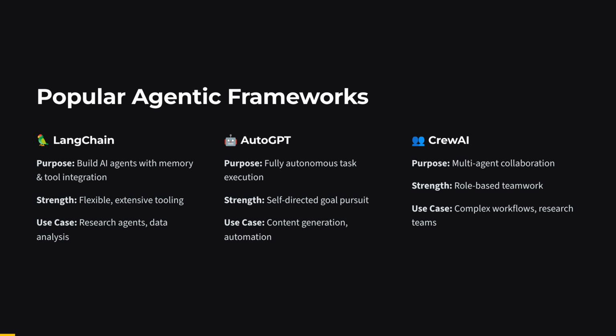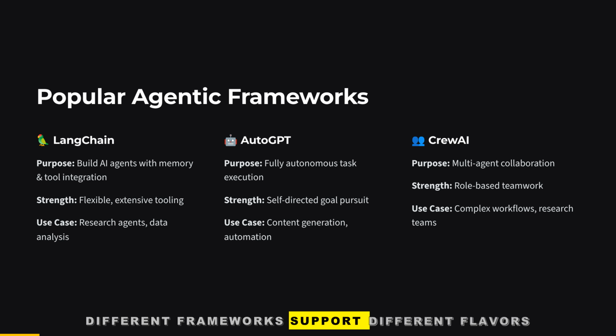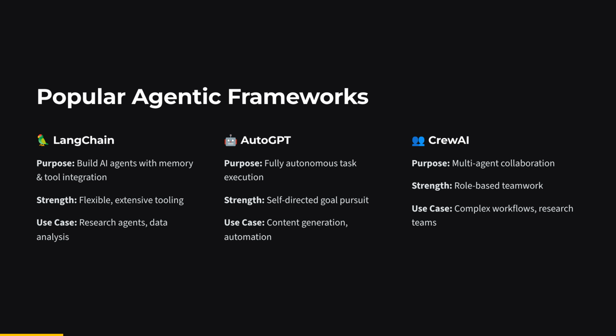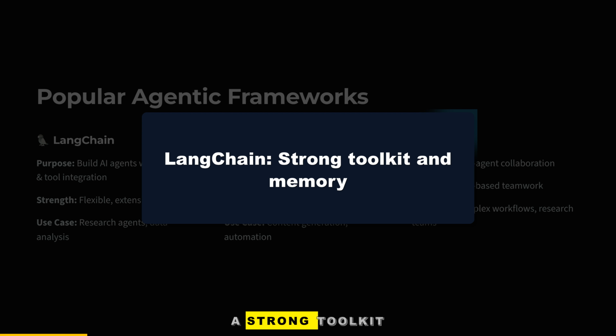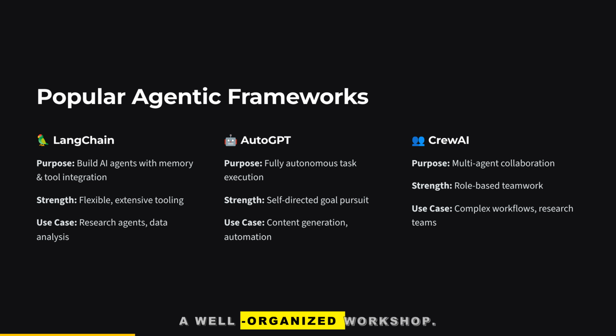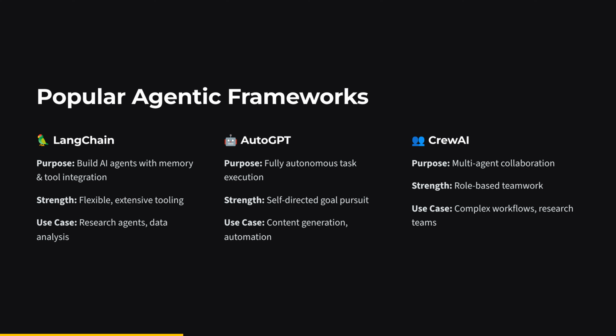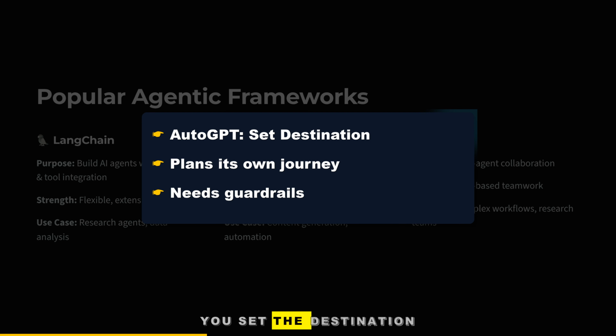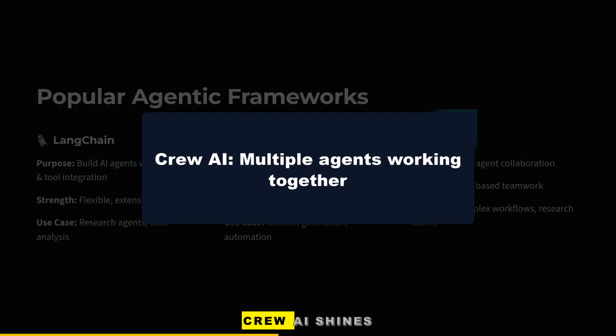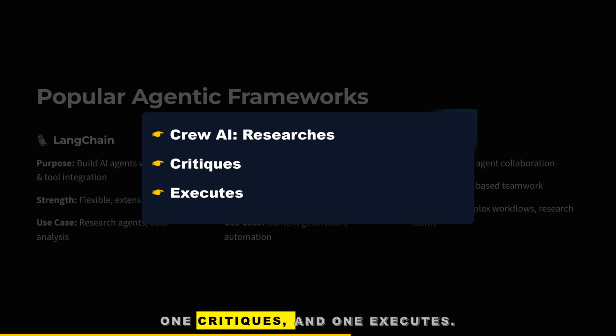Popular agentic frameworks. Different frameworks support different flavors of agent behavior. LangChain is great when your agent needs a strong toolkit and solid memory, almost like giving it a well-organized workshop. AutoGPT leans into deep autonomy. You set the destination, and it plans its own journey, as long as you provide guardrails to keep it on track. CrewAI shines when you want multiple agents working together, like a digital team, where one researches, one critiques, and one executes.